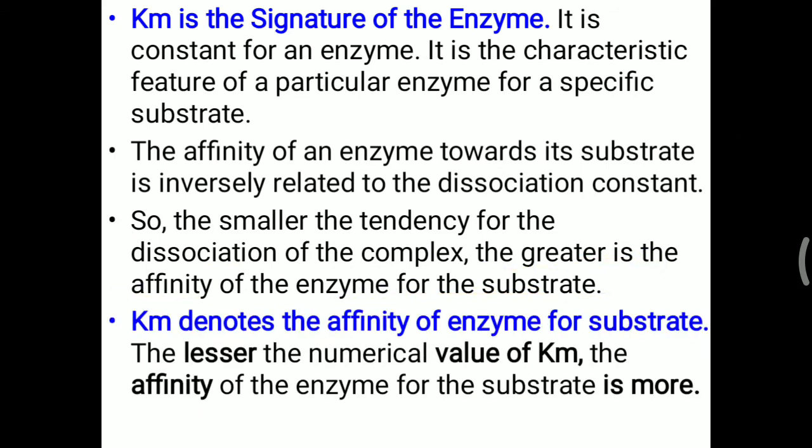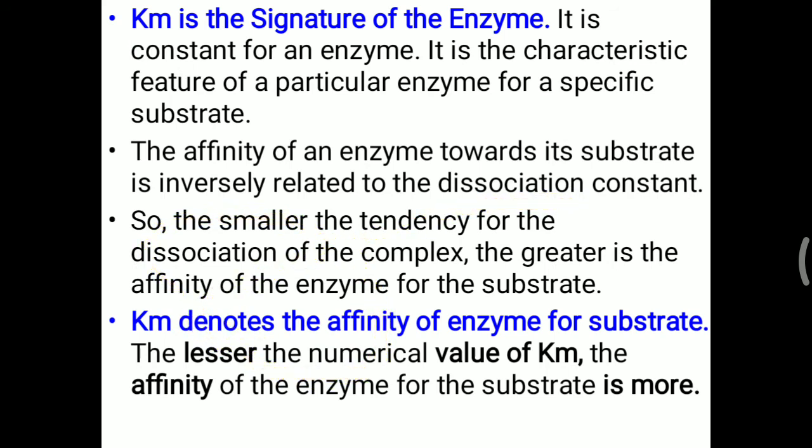Simply remember that Km denotes the affinity of the enzyme for the substrate. The lower the numerical value of Km, the more affinity the enzyme has for the substrate. If the Km value is low, there is high affinity and more chance of the enzyme attaching to the substrate. But at a high value of Km, the enzyme has a low tendency to attach to the substrate.